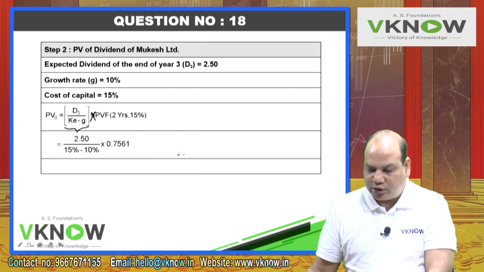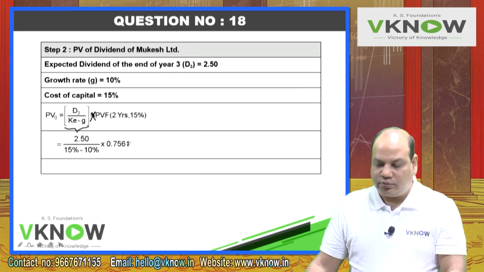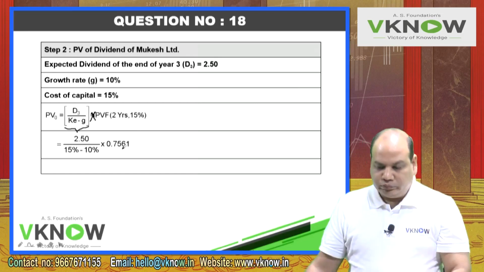So now you will understand 2.50 divided by 15% minus 10% into the PV factor is 0.7561. Now solve it.